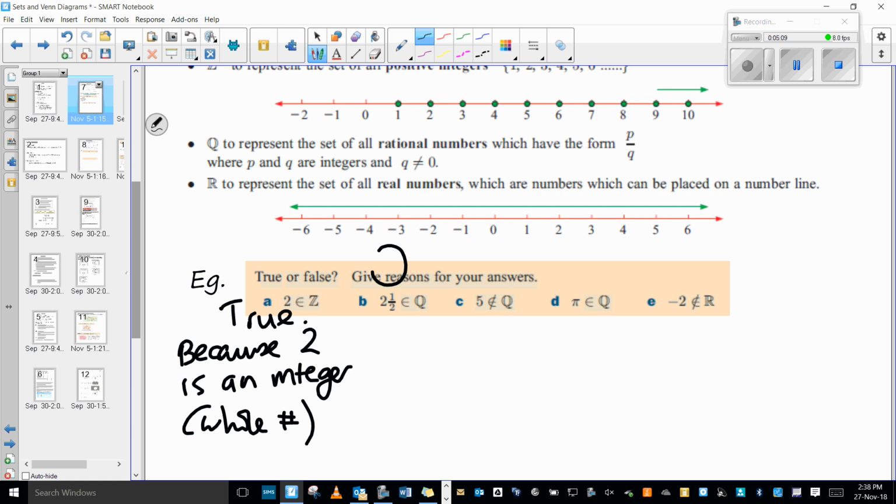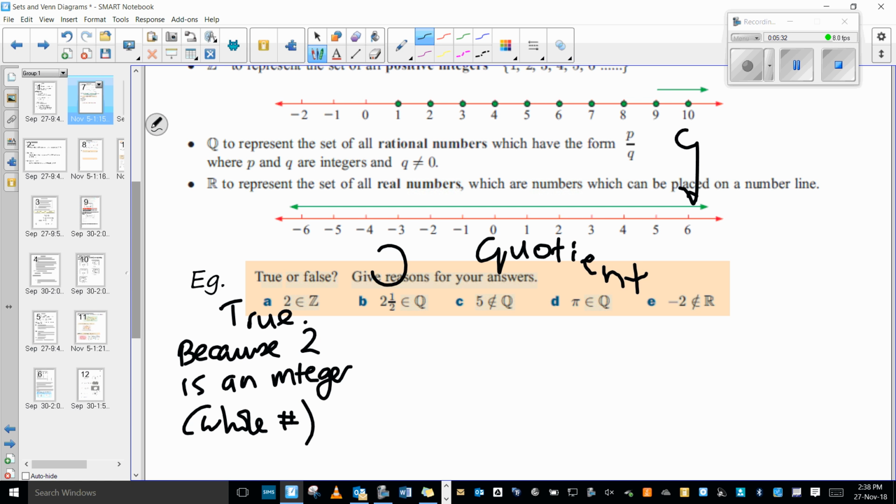Quotient? No, it's not. I keep calling it that. Bless you. So a quotient is a fraction. It's a rational number, so it can be written as a fraction, yes.